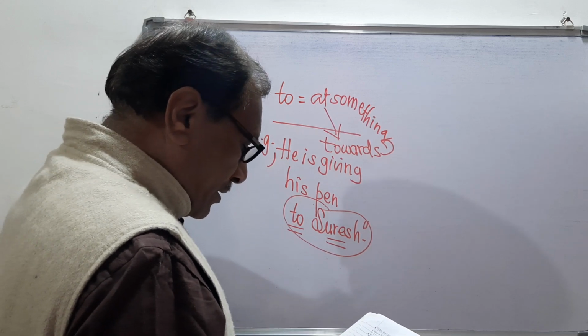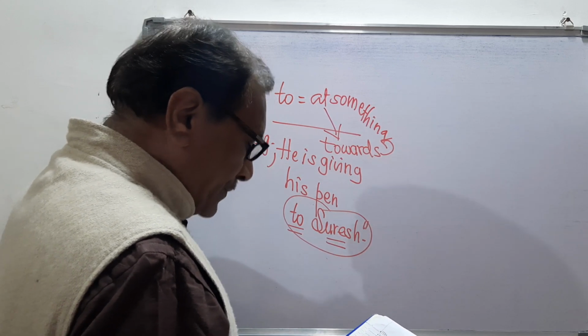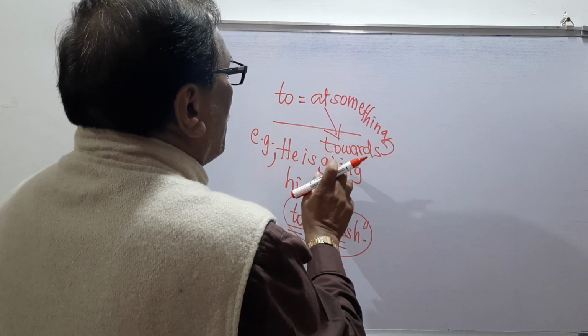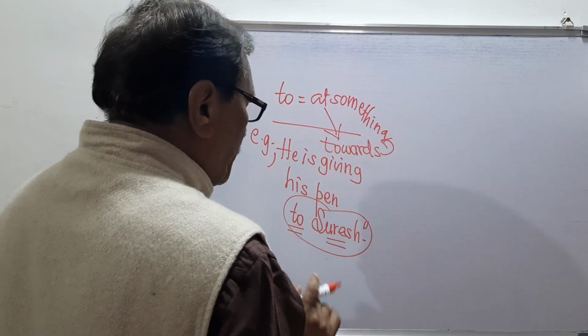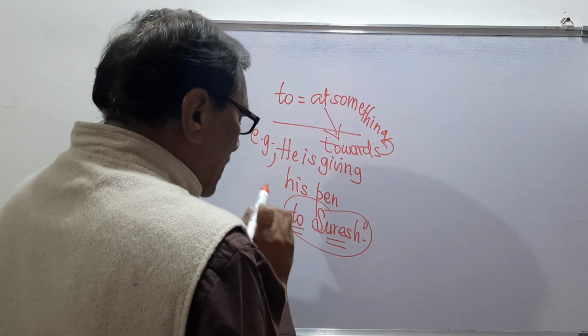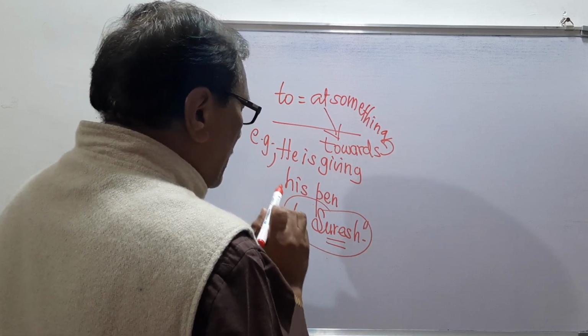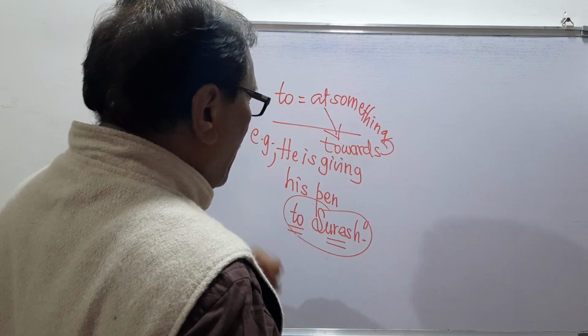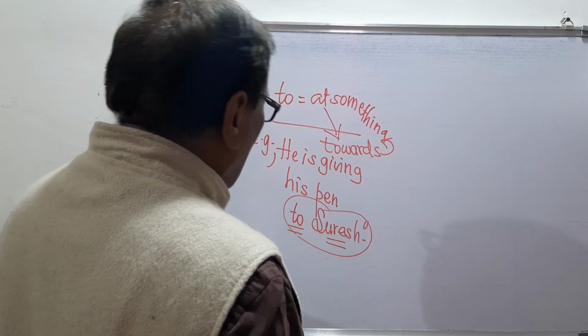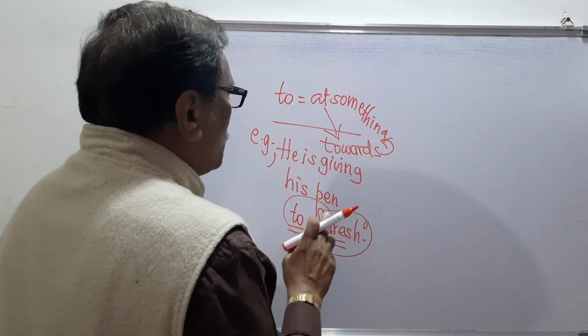So remember, here to is towards something, at something, and this is the meaning. Remember, in English we always use the preposition first and then the original word, and so it has become to Suresh.